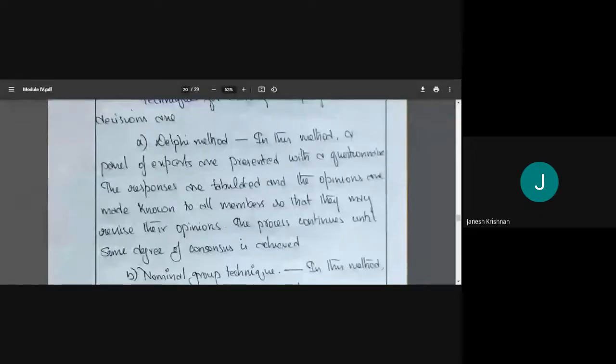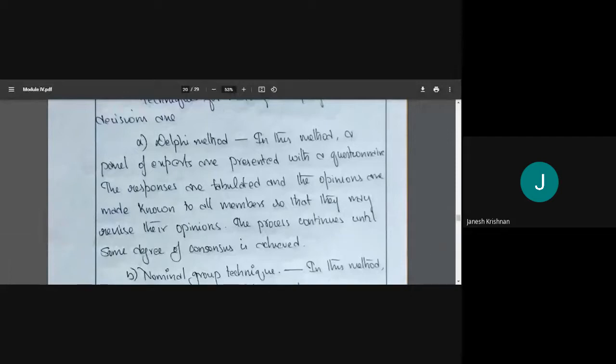The responses are tabulated. We'll check all the responses and what the answer is for each question. If we have 10 experts, 8 experts said yes and 2 said no for question A. For question B, 5 experts said yes, 5 said no. Like that, we'll tabulate. Finally, once we tabulate, we'll give the experts the option to revise their answers.